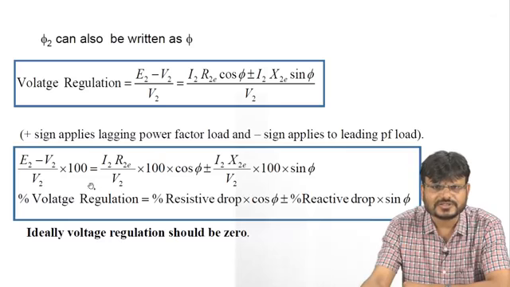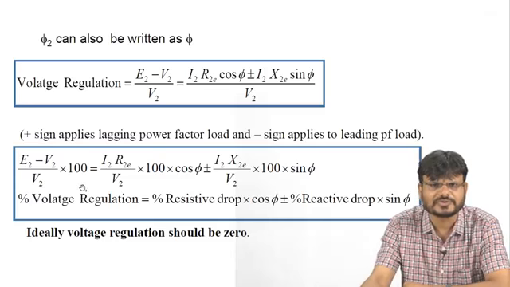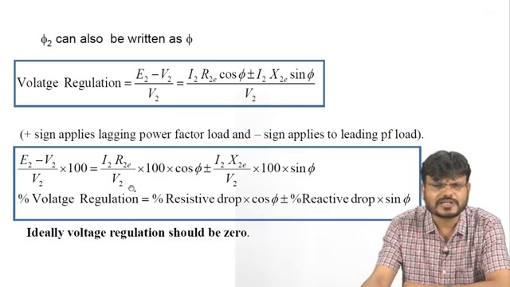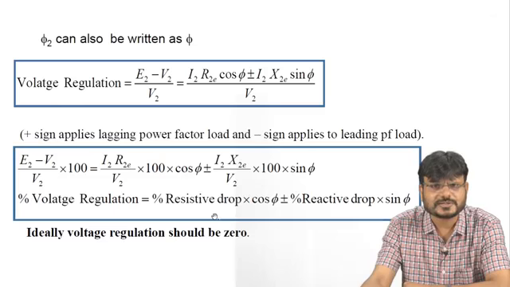Here just notice, this one is what? This is the percentage voltage regulation, E2 minus V2 upon V2 into 100. And this I2 R2e upon V2 is what? This is the percentage resistive drop multiplied by cos phi. So this whole term is called basically percentage resistive drop, and this whole term is called percentage reactive drop multiplied by sin phi.